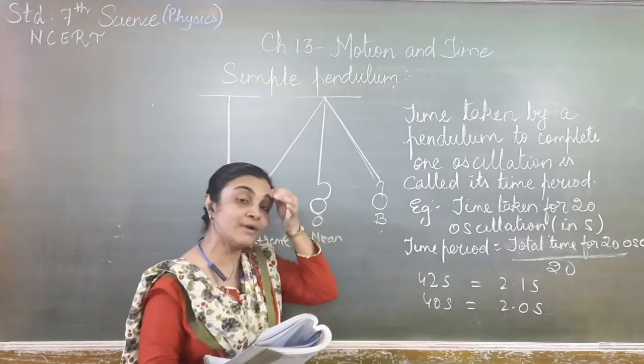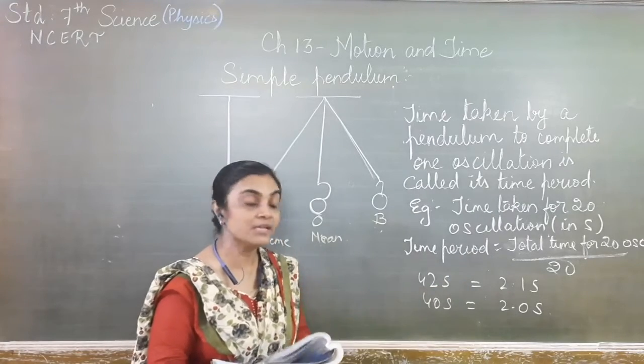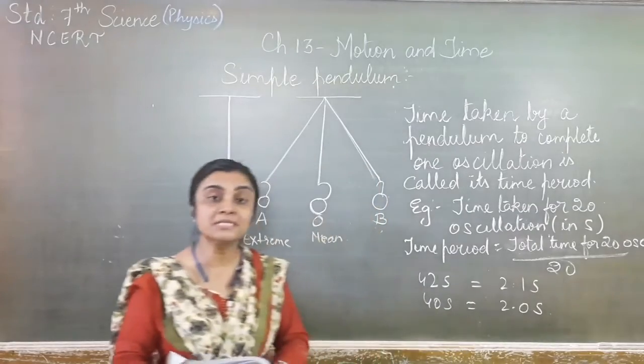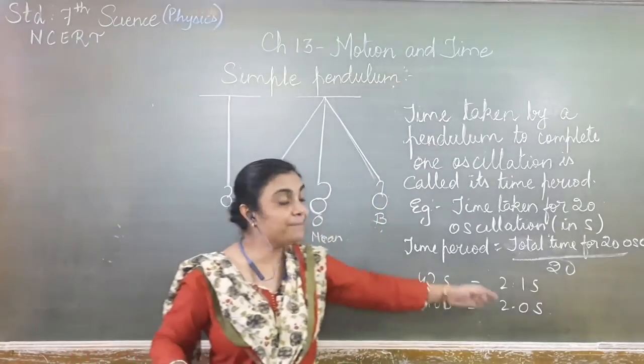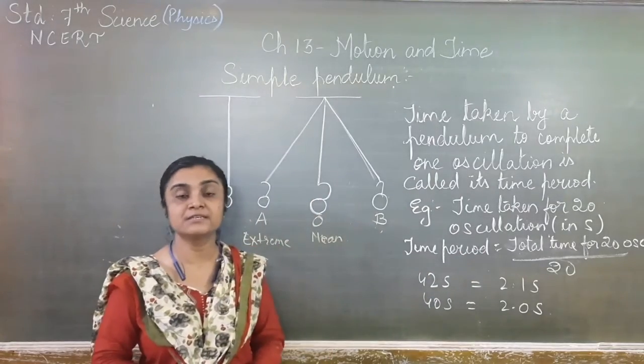And suppose it takes 40 seconds to complete 20 oscillations, then if you calculate, you will get 2.0 second. Here the time period can change, but the length of the string is fixed.